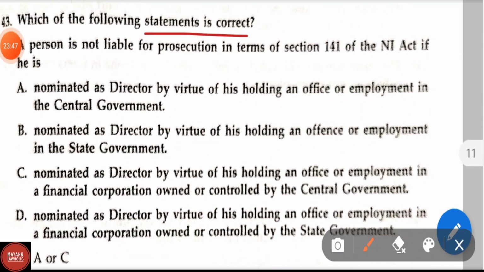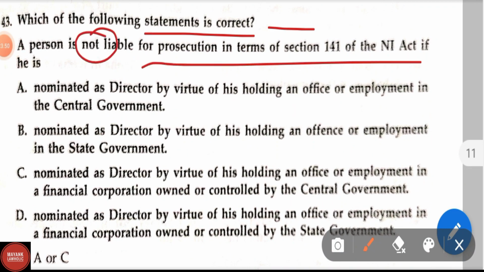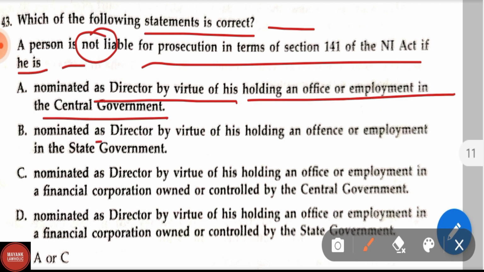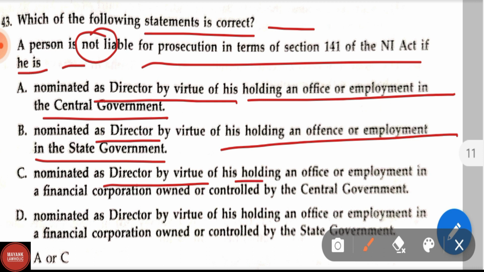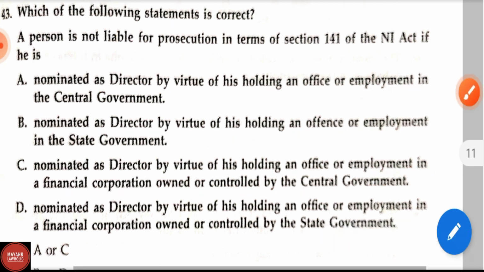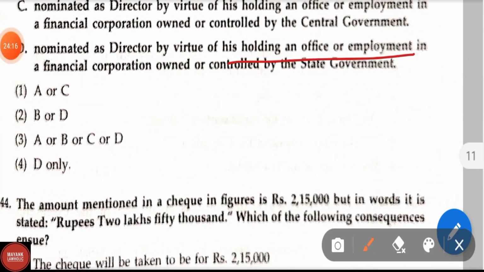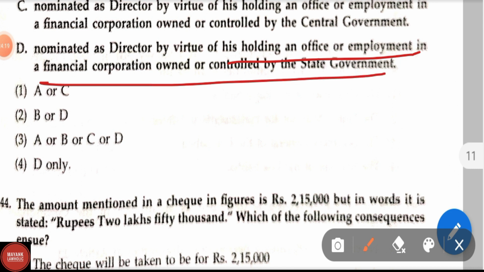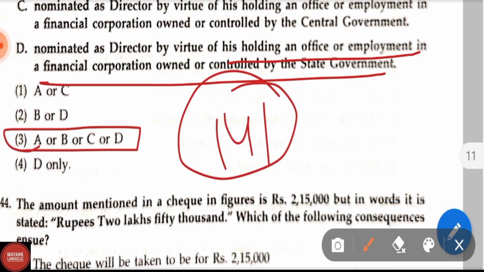Question number 43. Which of the following statements is correct? A is not liable for prosecution in terms of section 141 of the Negotiable Instruments Act if he is A, nominated as director by virtue of his holding an office for or employment in the central government. Option B, nominated as director by virtue of his holding an office or employment in state government. And option C, nominated as director by virtue of his holding an office or employment in a financial corporation owned or controlled by the central government. And option D, nominated as director by virtue of his holding an office or employment in a financial corporation owned or controlled by the state government. Here the correct answer is option 3rd, A or B or C or D. Section 141 of the Negotiable Instruments Act deals with offences by companies.